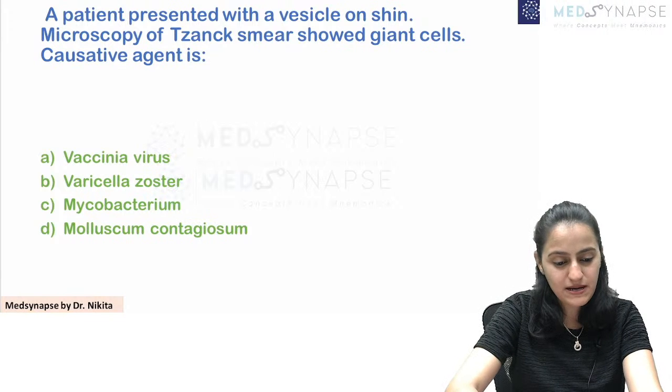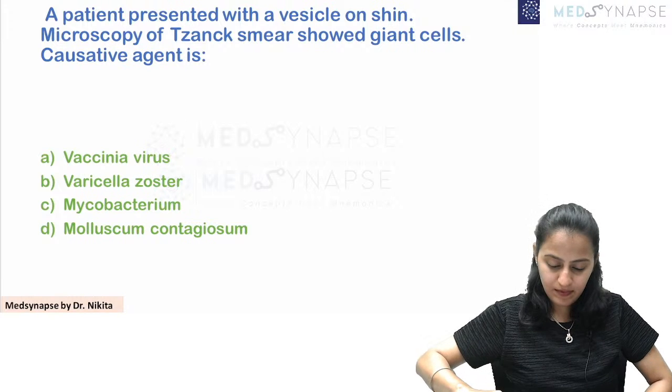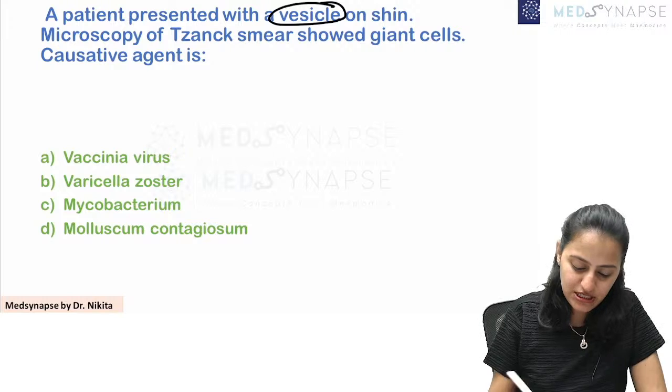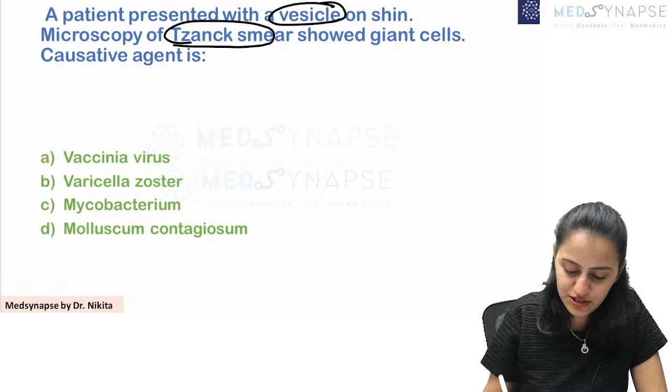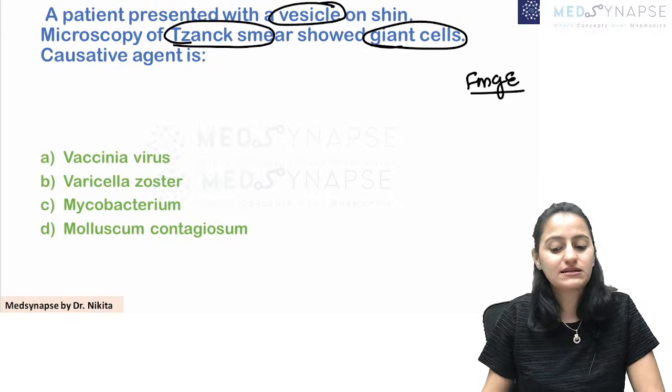What do you think will be the answer to this one? A patient presented with a vesicle on the shin and the Tzanck smear showed giant cells. A similar question was asked in the FMGE exam as well.